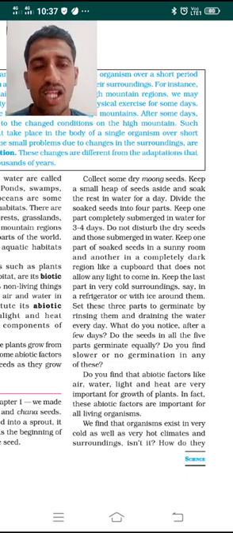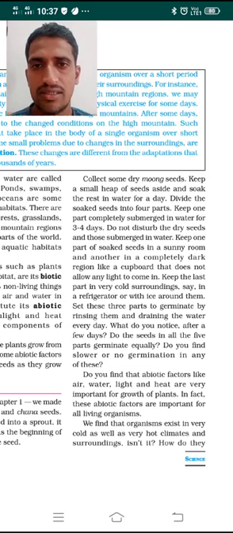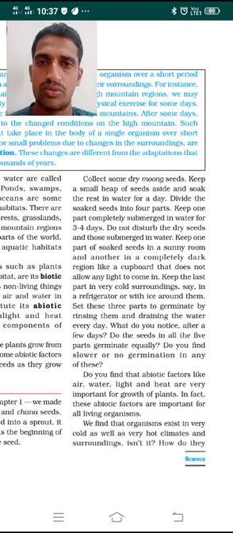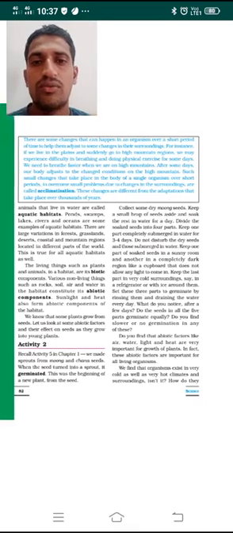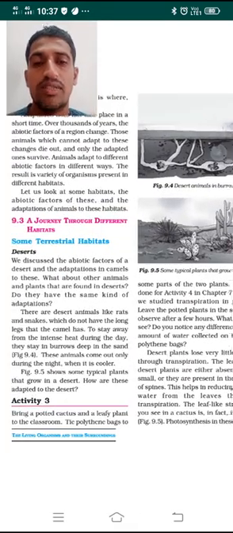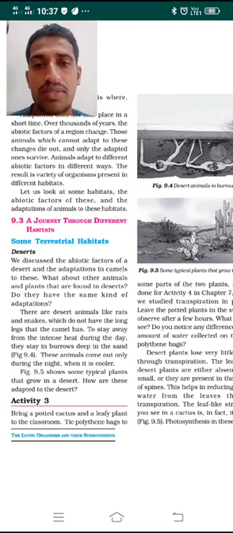So we find that many organisms exist in very cold climatic conditions, in hot climatic conditions, and so on. Is it not right? They adjust or adapt to the climatic condition of hot, cold, or mountain regions, whatever it is. This is because they have adapted. So what is the meaning of adaptation? It means they manage to survive in this condition. That is where the word adaptation comes in.